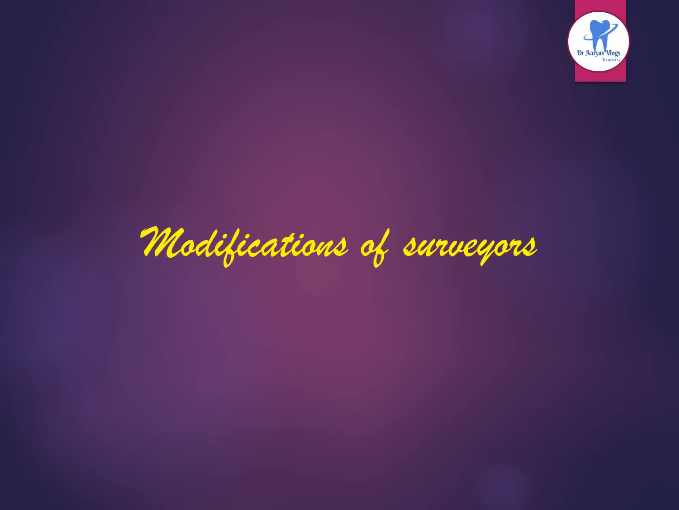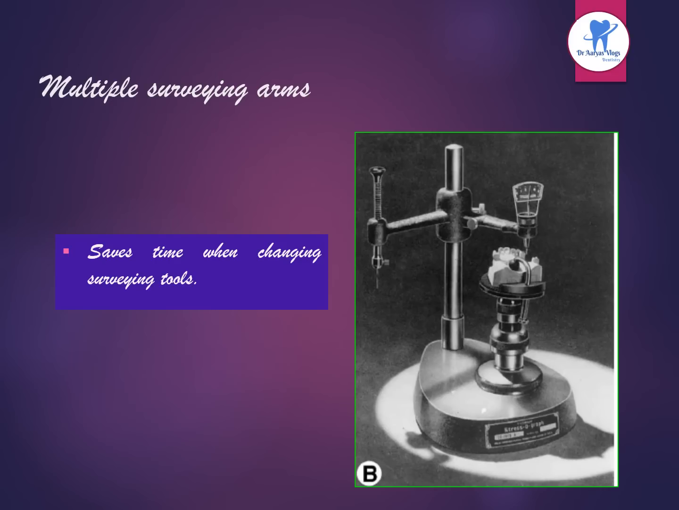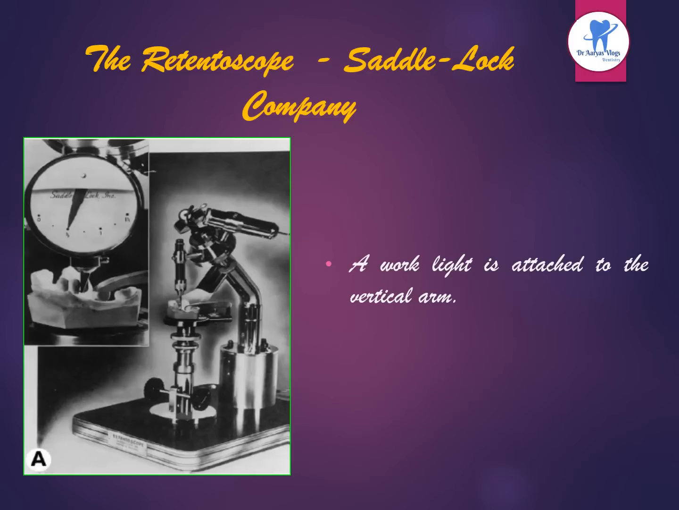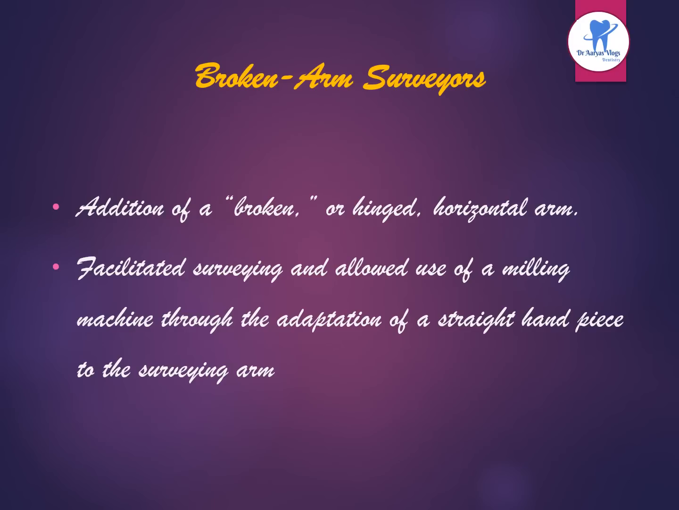Then coming to the various modifications of surveyors. These are the multiple surveying arms. It saves time when changing surveying tools. This is a Retendoscope, Saddle Lock Company. The work light is there. It is attached to the vertical arm. Here a working light is attached to the vertical arm.